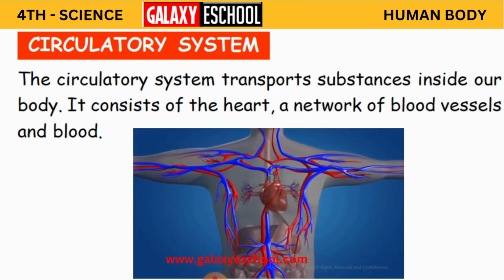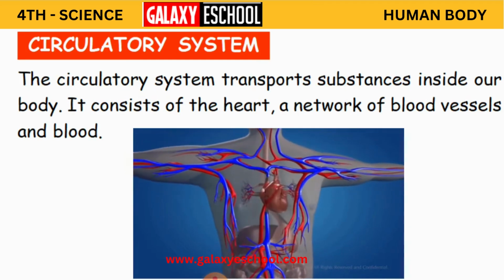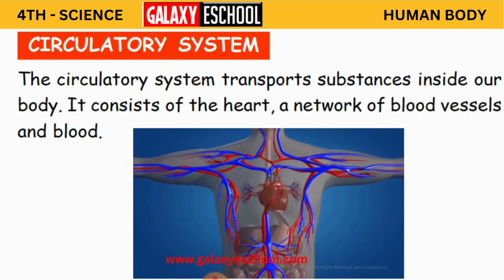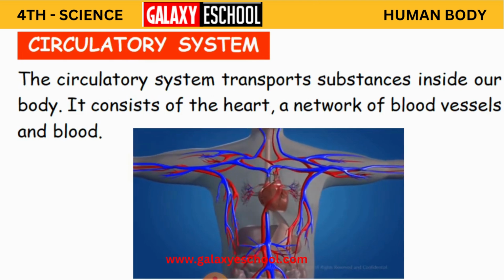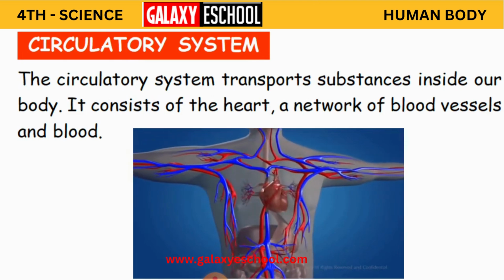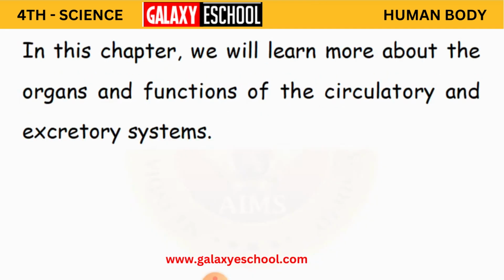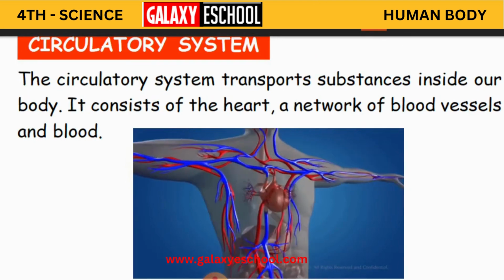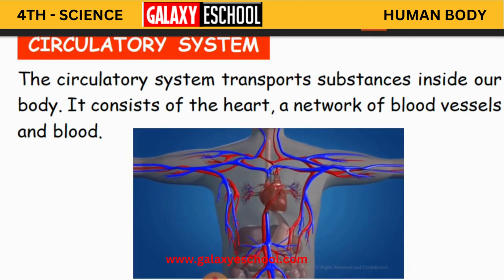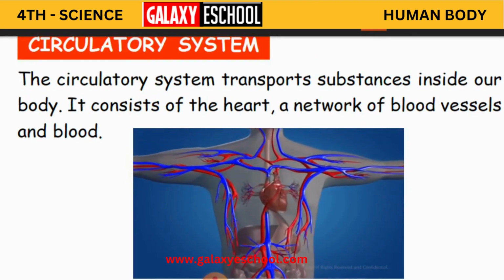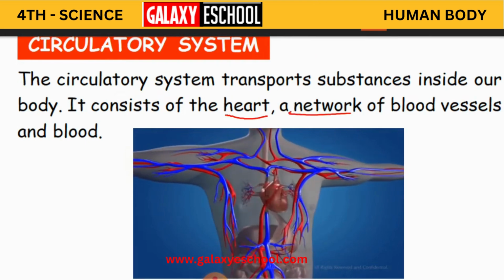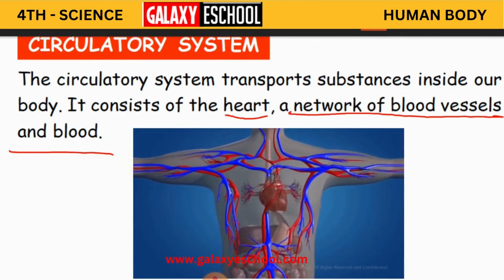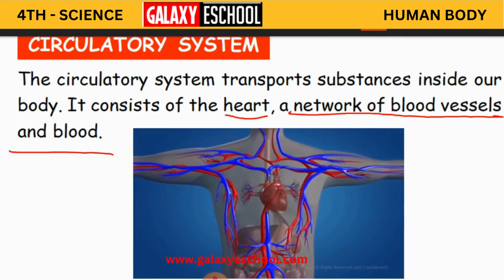In the circulatory system, what is happening? It is going to transport substances inside our body. It consists of the heart, a network of blood vessels and blood. So basically the circulatory system is going to transport the blood.